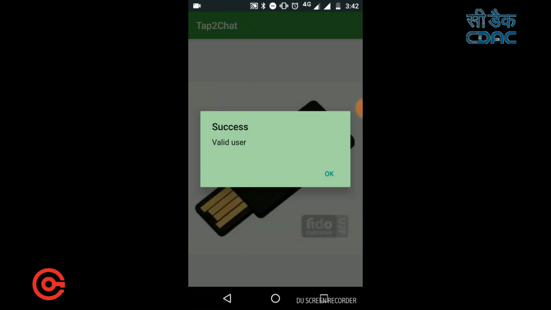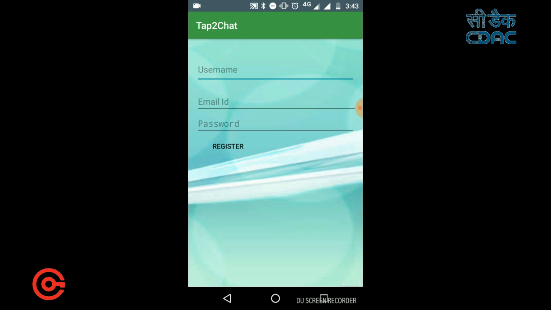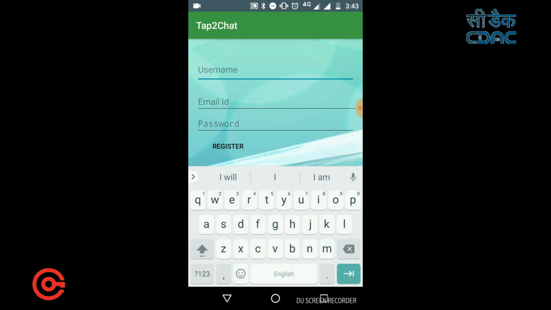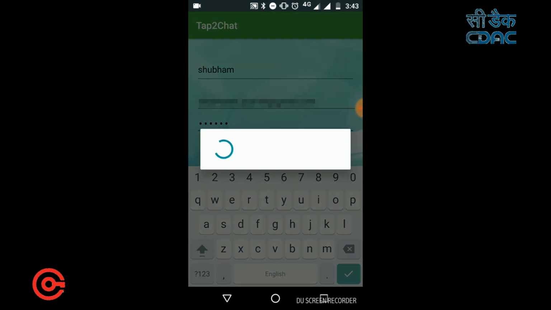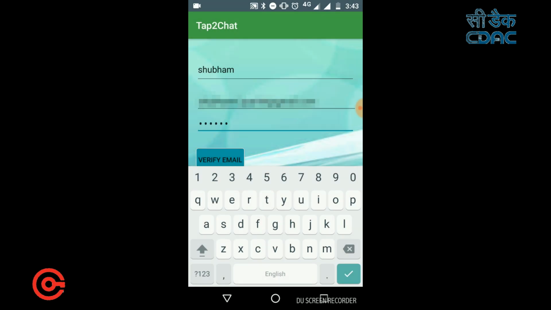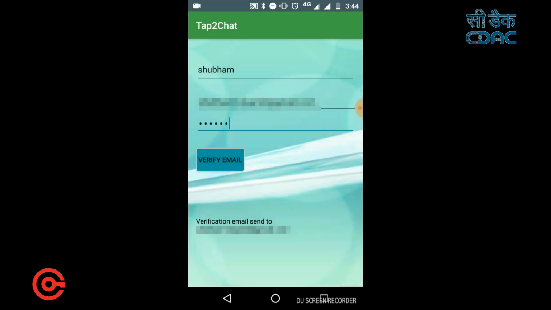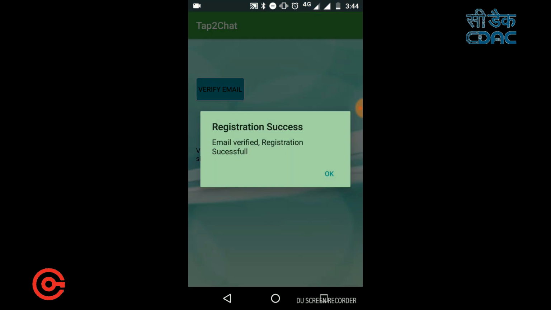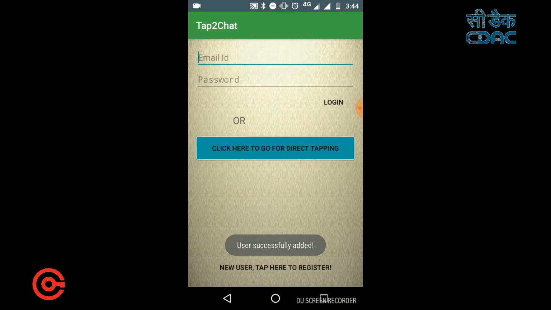So it is prompting that it is a valid user. Then it prompts the registration window. In the registration window you have to give the username and you must give a valid email address only. Now I am clicking register. When you click register, the verification email is sent to the particular email ID. Now you have to click here, that is, verify email. Here you are getting the prompt like registration success. So you are successfully added.